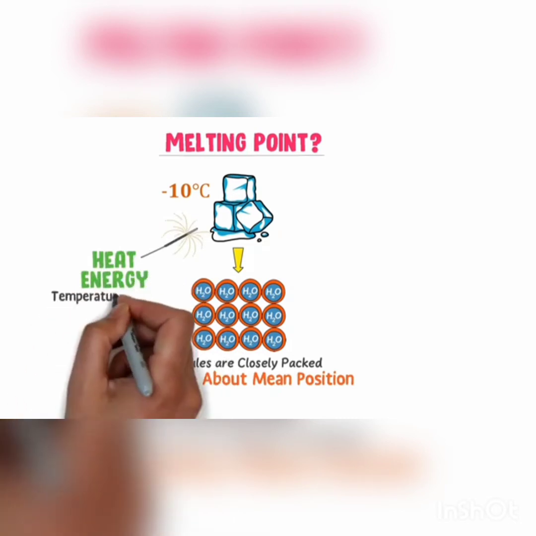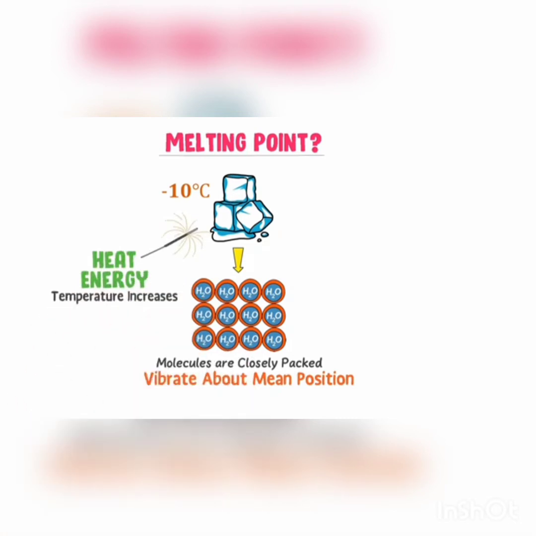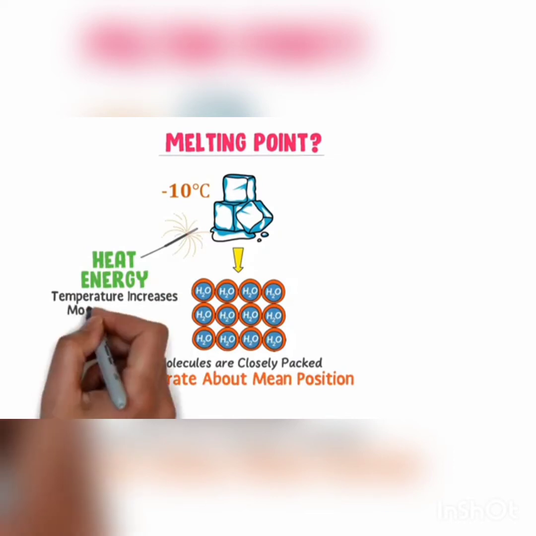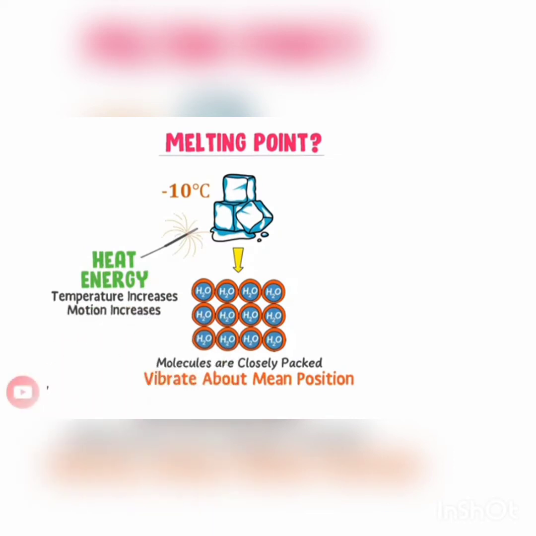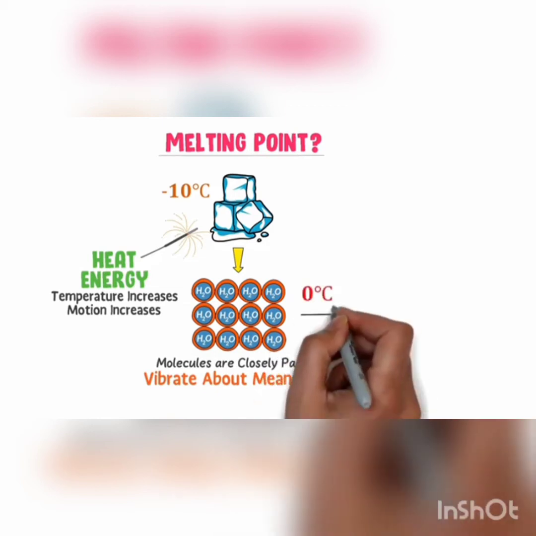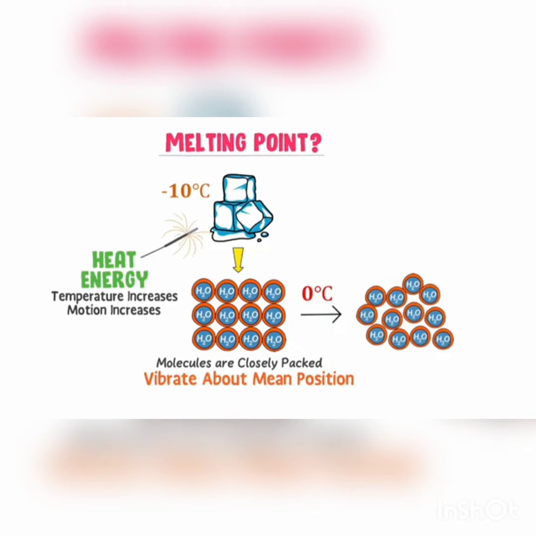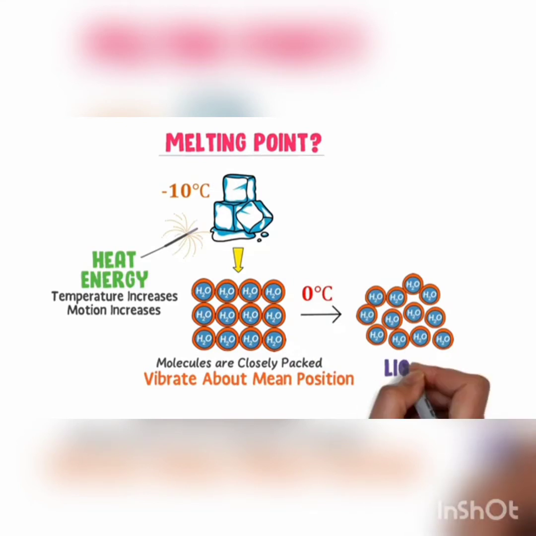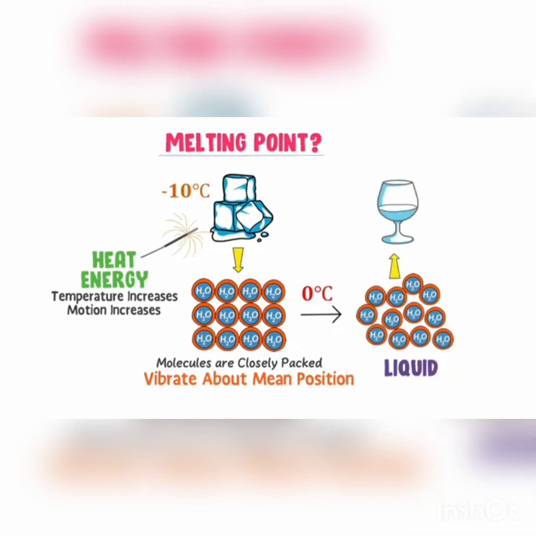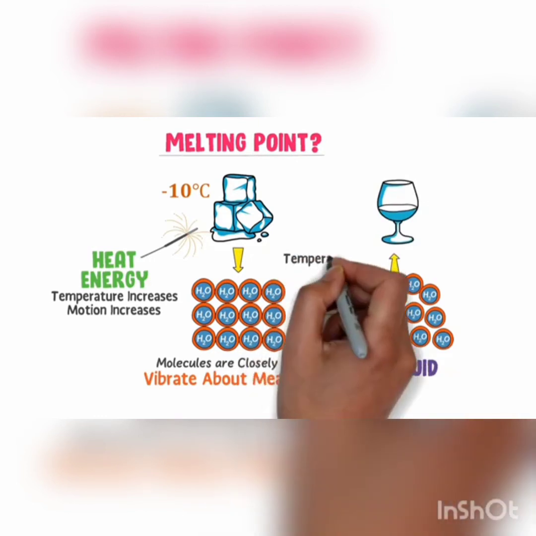Now you add heat energy to ice, its temperature increases. We know that when temperature increases, the motion of molecules also increases. If we keep increasing the temperature of ice, the motion of molecules also increases. At 0 degrees centigrade, the motion of molecules becomes enough that they start moving apart and become liquid, or water.